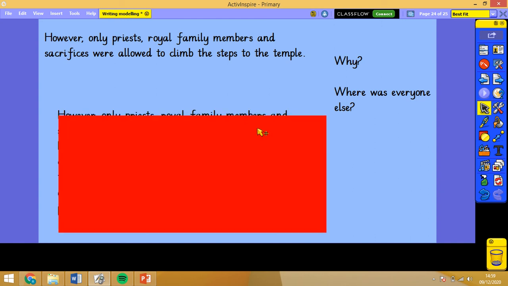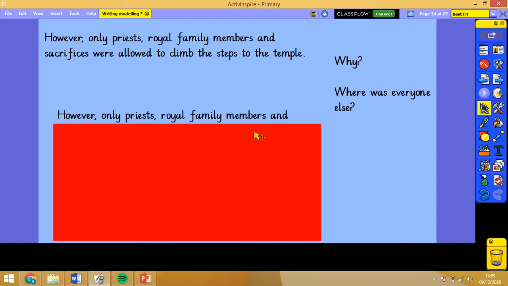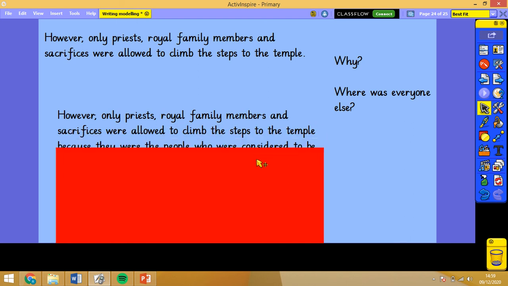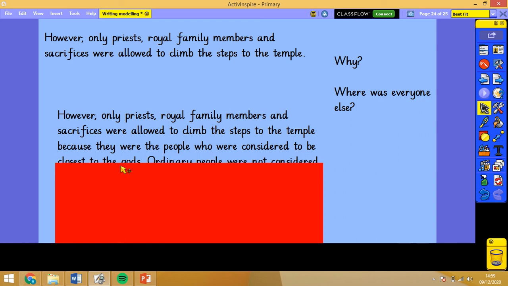So this is what I've gone with and how I've edited mine. So, however, only priests, royal family members, and sacrifices were allowed to climb the steps to the temple. I've kept that. And then I've gone with because. Now that really jumps on why here. And I've put because they were the people who were considered to be closest to the gods.